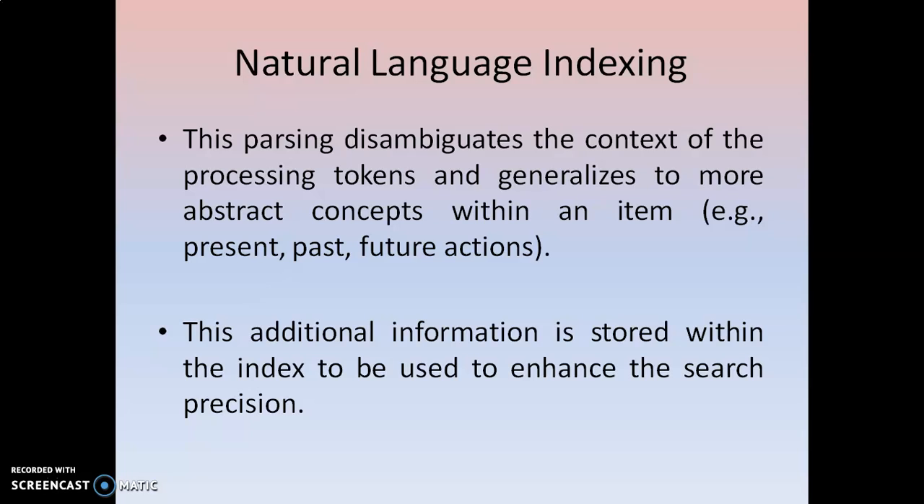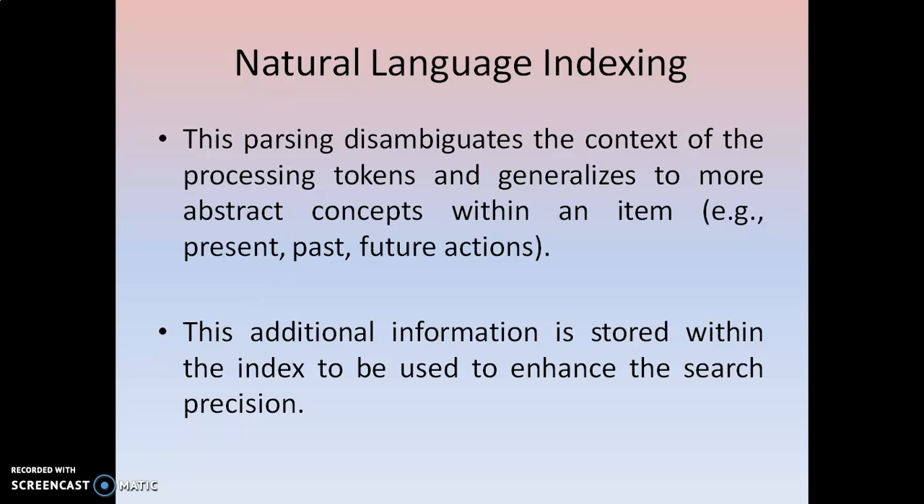Whatever additional information is there along with that item can be stored in the index to enhance the search precision. What is the precision? The exact item can be retrieved. So natural language process indexing is also all based on the precision only, the exact term matching or the exact concept matching.